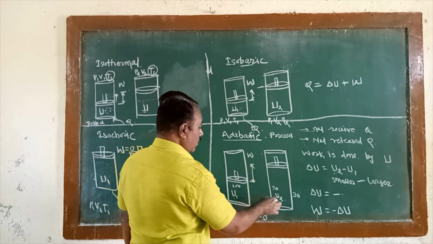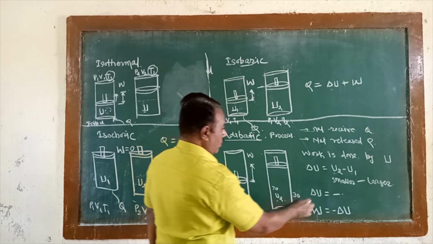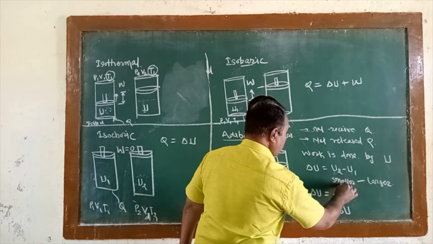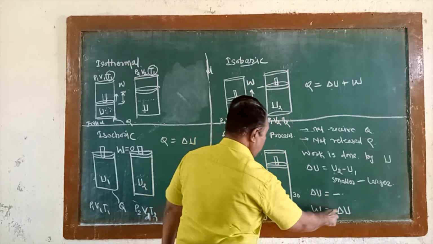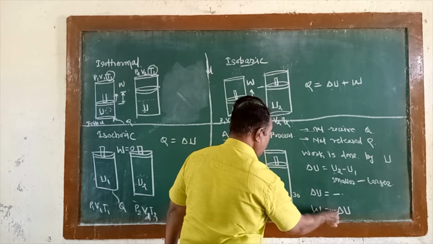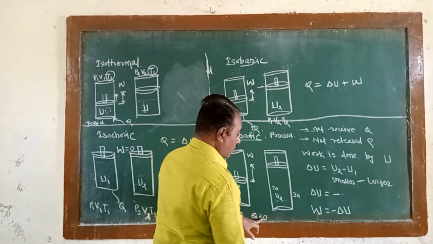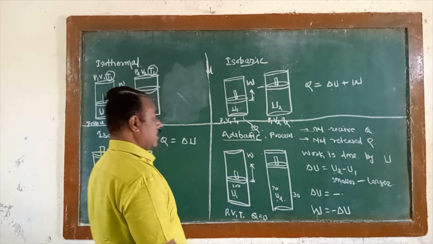Therefore, at the final stage, the energy will become less. So smaller quantity minus larger quantity shows a negative sign. Therefore, the change in internal energy is shown by a negative sign, and no heat energy is absorbed here. Therefore, the work done is equal to minus delta U.